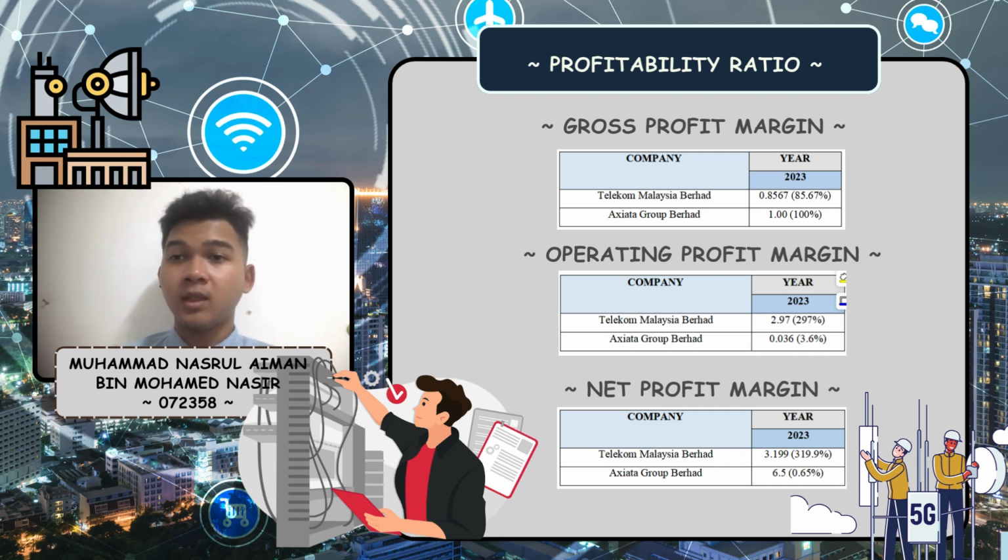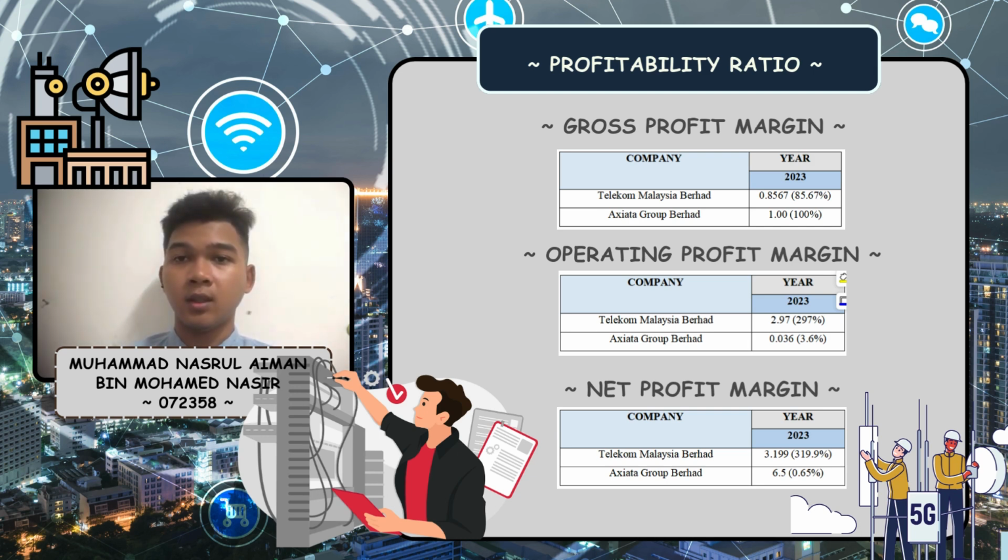Finally, the net profit margin, which shows the overall profitability after all expenses, tells an interesting story. Telekom Malaysia recorded an extraordinary 319 net profit margin, likely driven by one-time gains or cost-cutting strategies. Axiata, however, had a much lower 0.65 net profit margin, reflecting higher overall expenses compared to revenue.